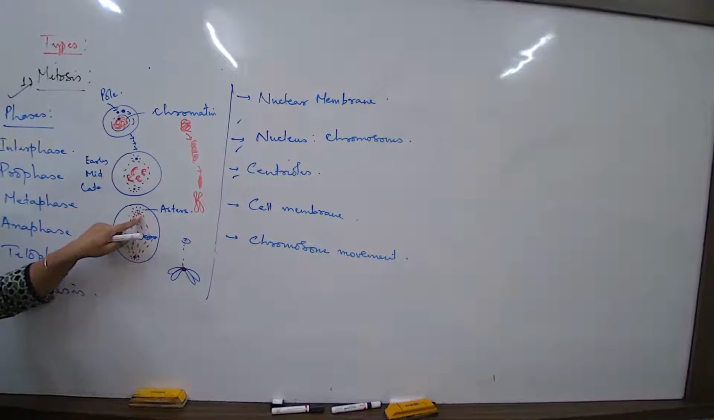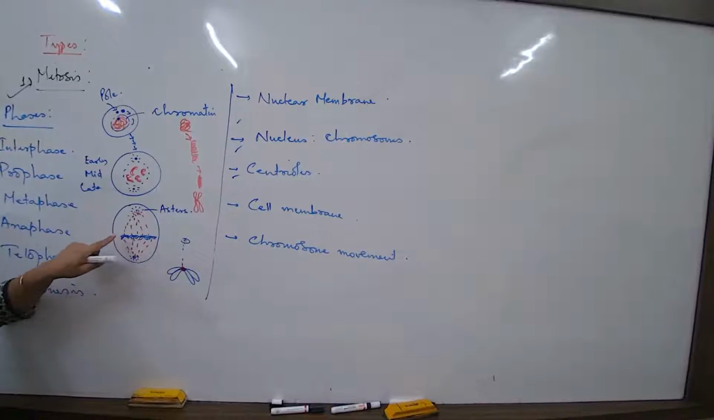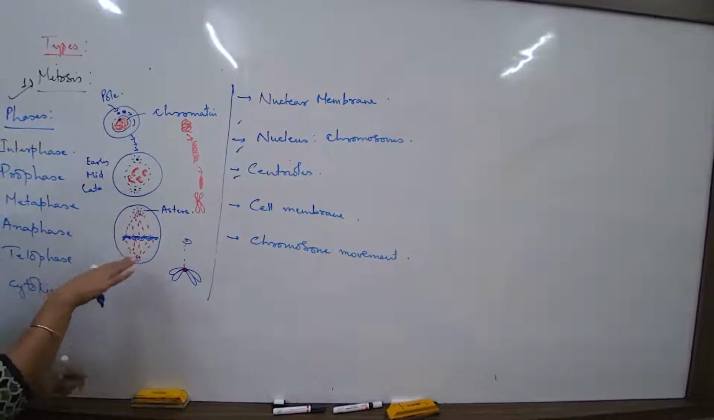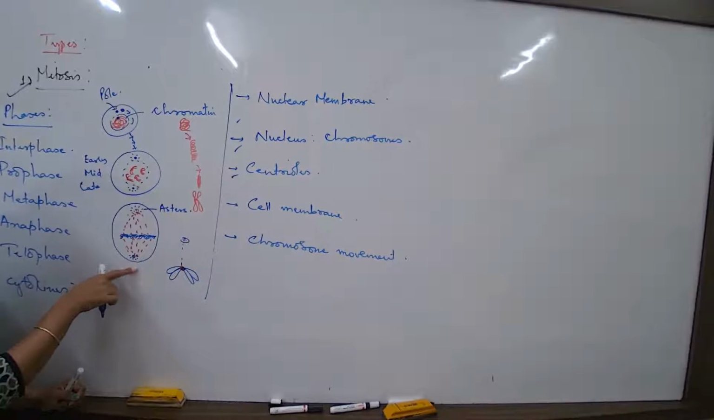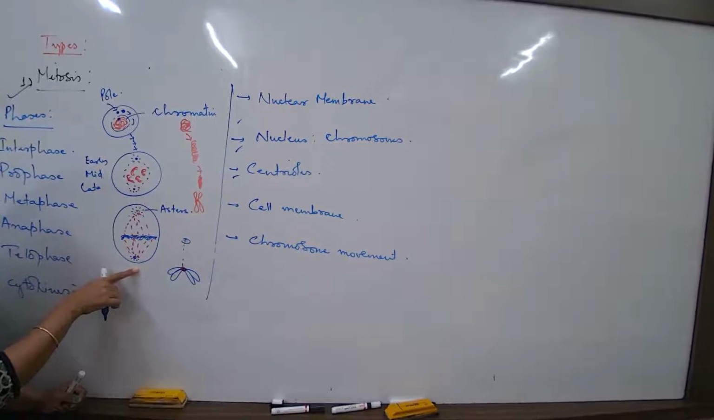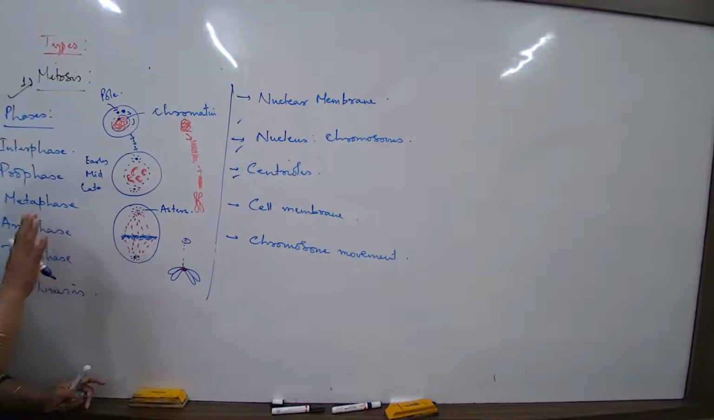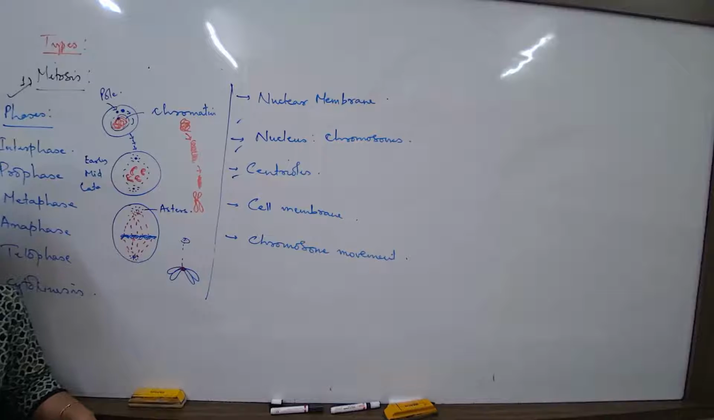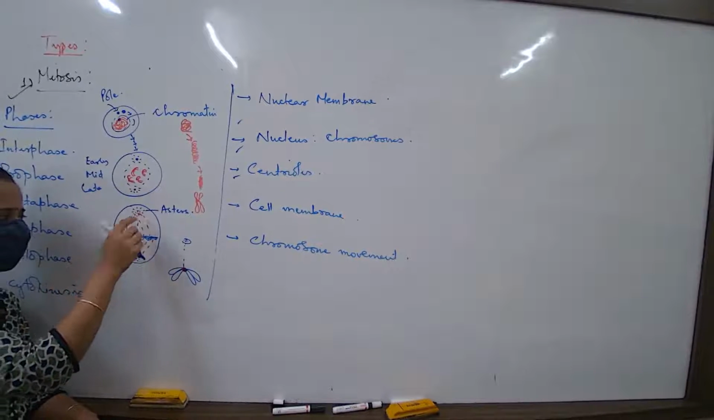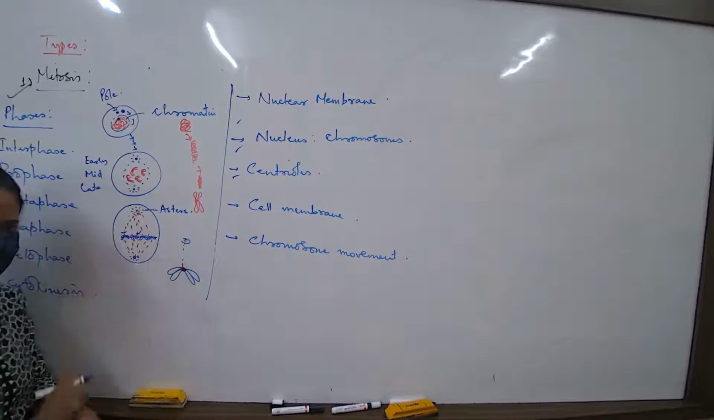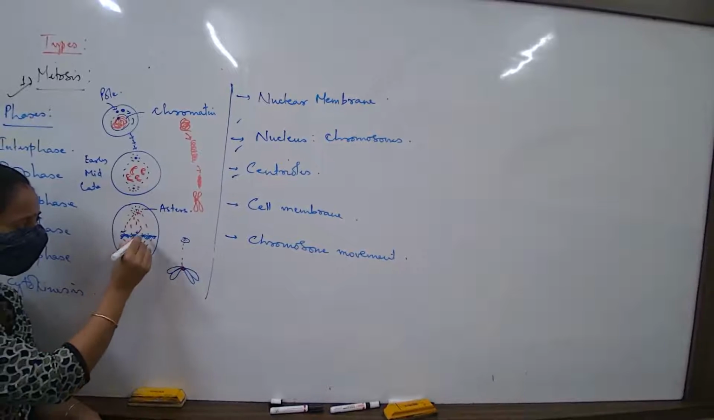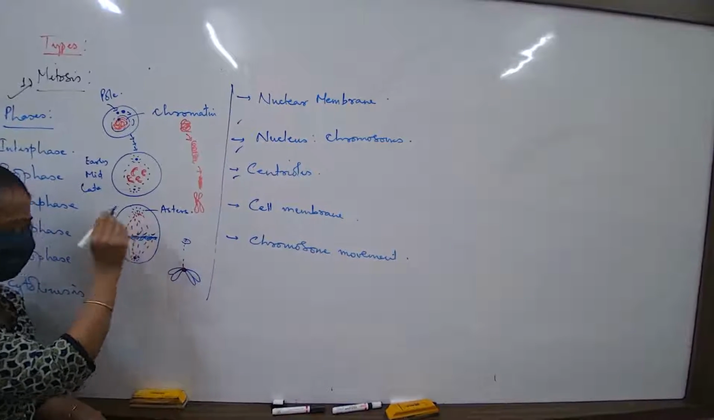From here, some spindle fiber will get attached to centromeres of some chromosome pairs. And from this side, the spindle fiber will remain attached to the centromeres of some. For example, say from this side, 2 chromosomes are attached, and from this side, another 2 chromosomes are attached like this.